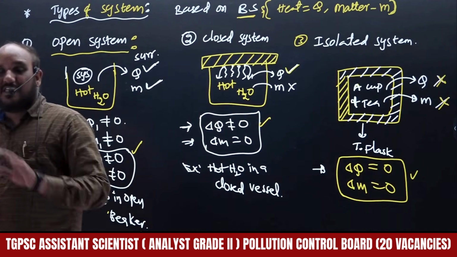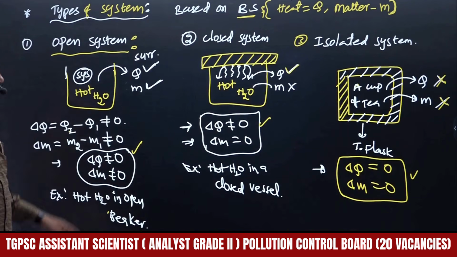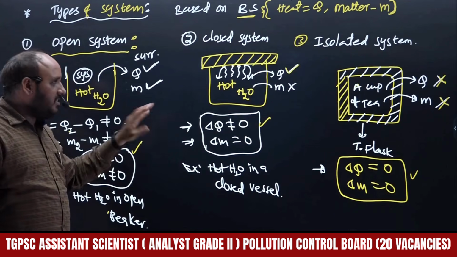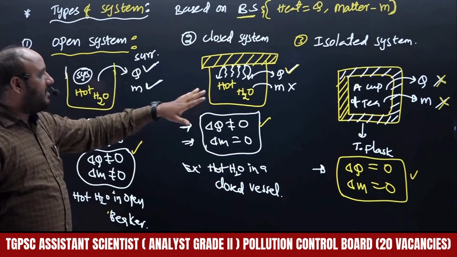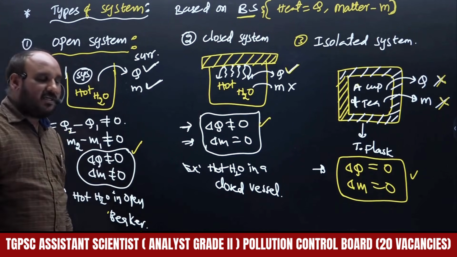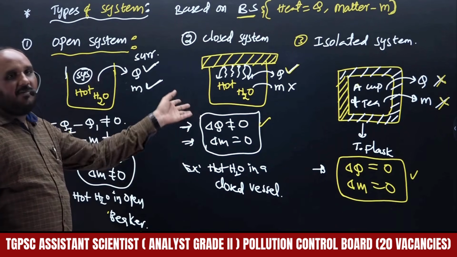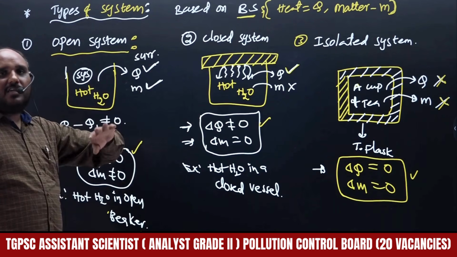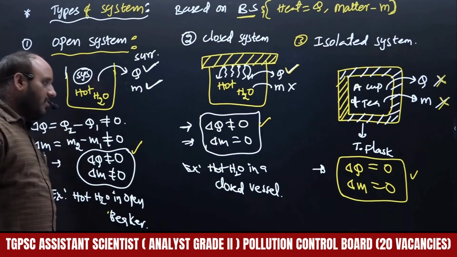So these are the various types of systems. We have to understand what the system is and what the surroundings are. With the help of this, various types of systems are there. These systems will be helpful to understand various concepts.